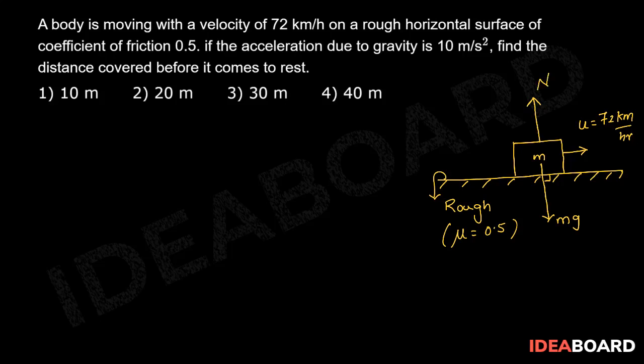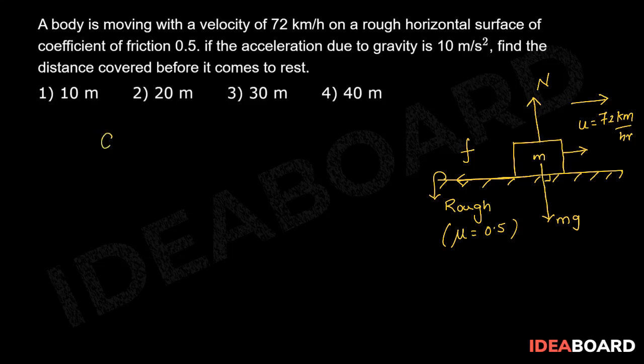Because of the relative motion towards right, there comes a frictional force which tries to oppose this motion. So frictional force is against the motion of the object, so it produces deceleration in the object.